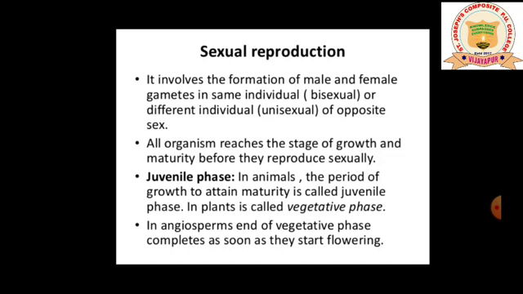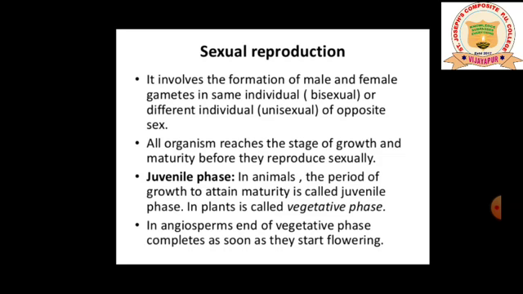In angiosperms, the end of the vegetative phase is complete as soon as they start full flowering. So how to understand that the plants have reached the juvenile phase? The question may arise because in case of human beings we go for the menstrual cycle. In case of non-primates also they go through another cycle, we call it the oestrus cycle.